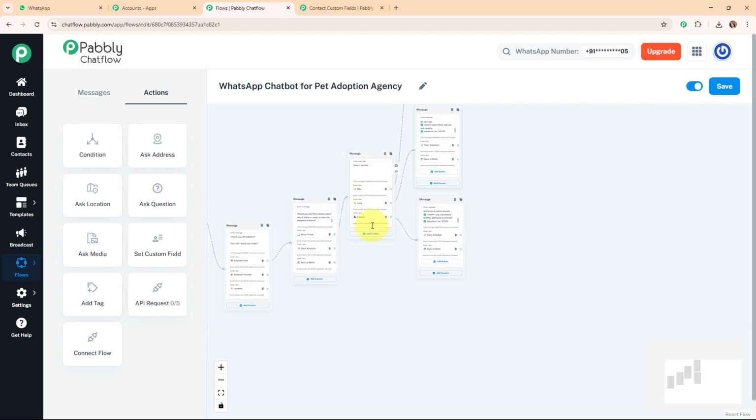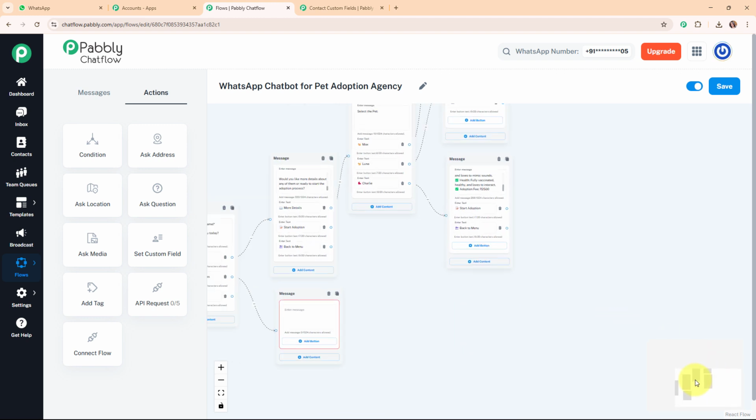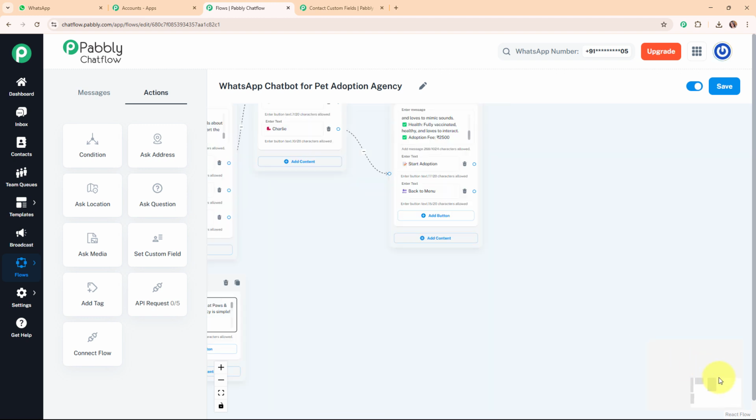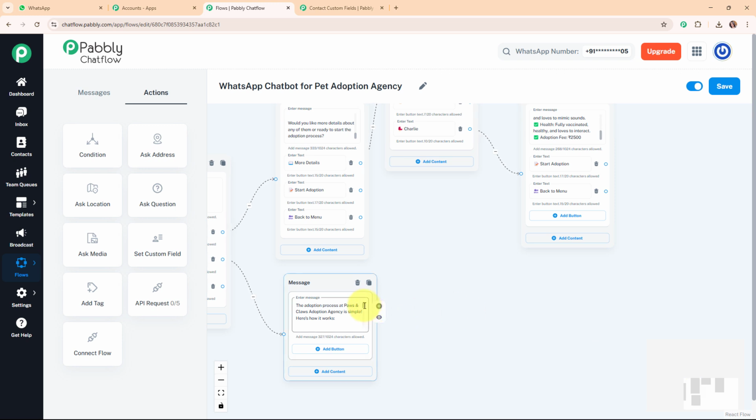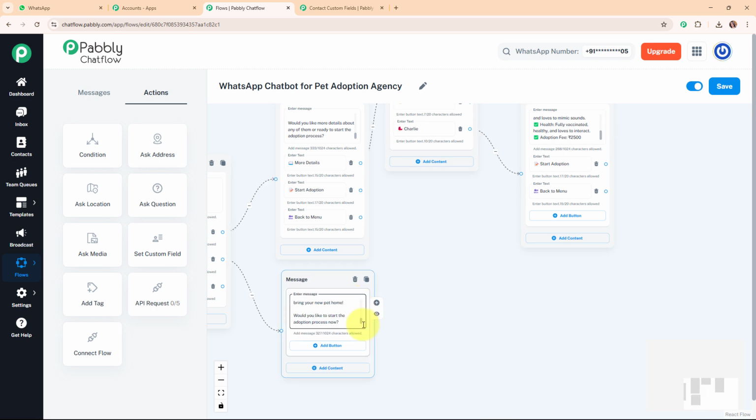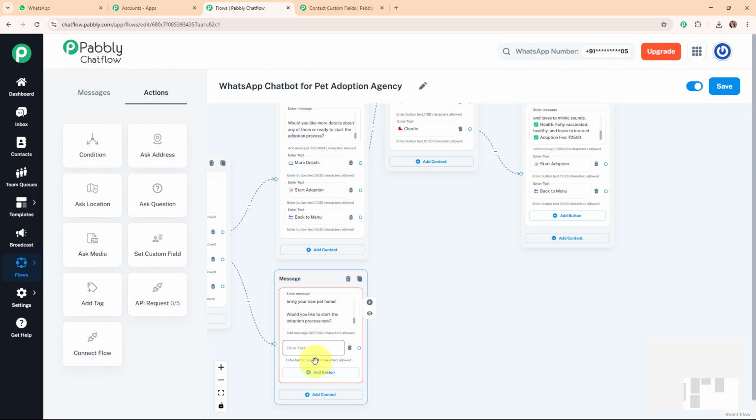But here you can see we have a similar quick reply button in the main message box, that is for the adoption process. So firstly we are going to set up the chatbot for this quick reply button, where I'm going to add a text box over here, and here I'm going to add the text as the adoption process at Paws and Close Adoption Agency, simple. Here's how it works. So here I've added the entire adoption process, and then I'm going to add quick reply buttons over here with the text as start adoption and back to menu.